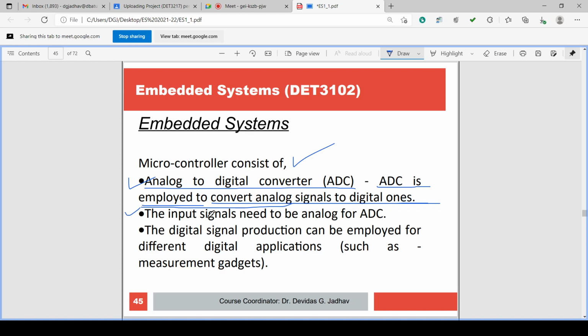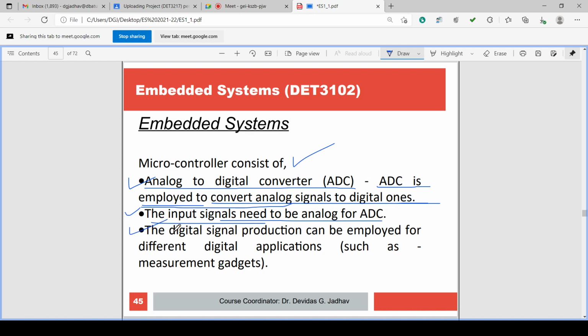The input signal needs to be analog for the ADC. Whatever the signal is, it considers it as analog. Suppose for the ADC we give a digital signal of 0 volt or 5 volt. It will consider that 5 volt as an analog 5 volt, and convert it into digital.